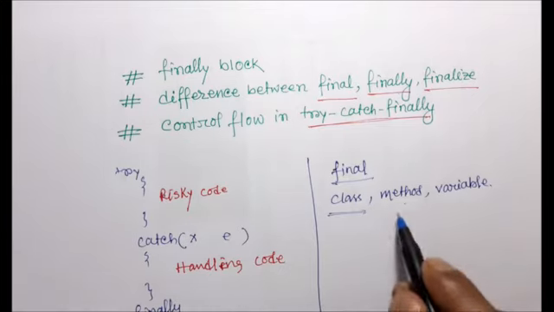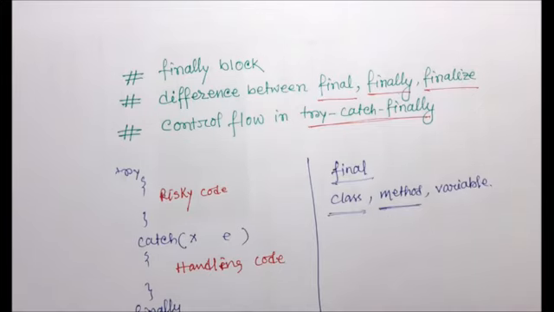Second, if I use final with a method, it means we cannot override that method in a child class.